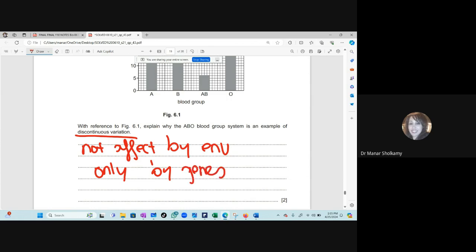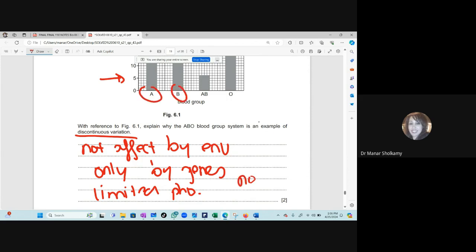Now, what is the definition of discontinuous variation? What do you see from the graph? You have a range of phenotypes or limited phenotypes? Limited phenotypes, with no intermediaries. Like I have either A or B, I have nothing in between, okay?